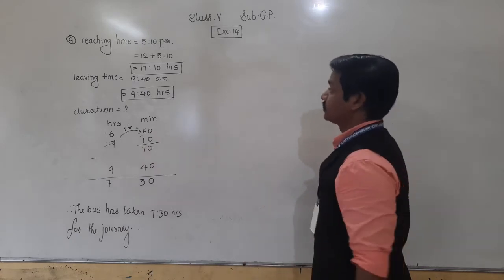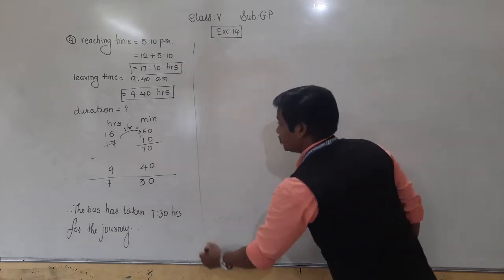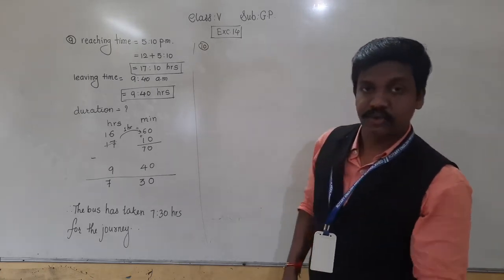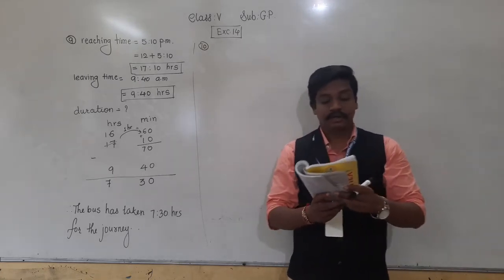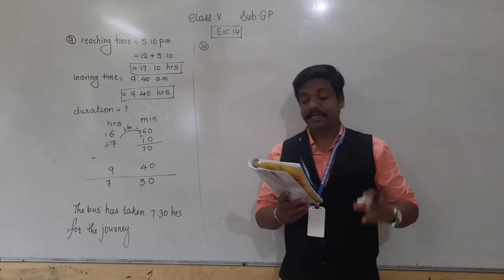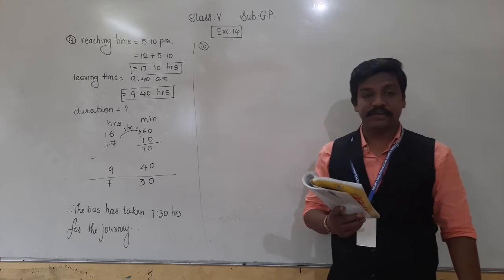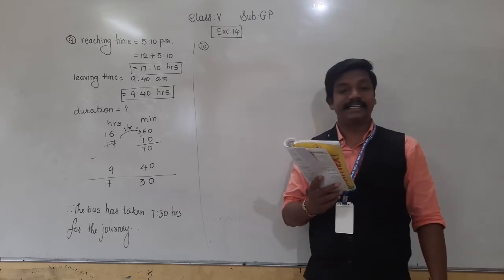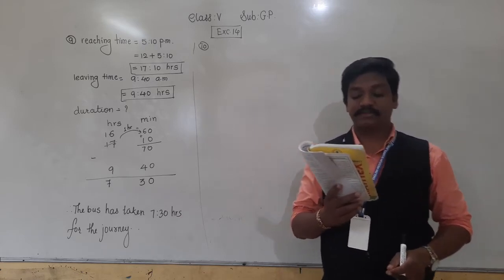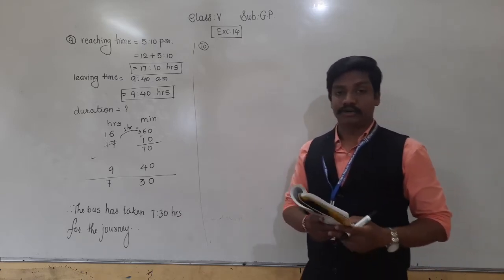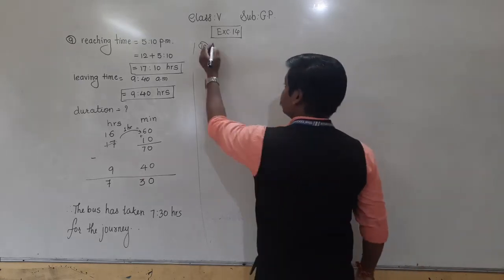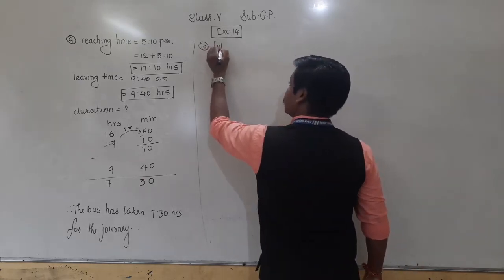Understood? In this way. Then see question number 10: 20th September was a full moon day. The next 3 full moon days fell after 29 days each. On which date did the third full moon day after that in September occur? The given full moon day is on which day?